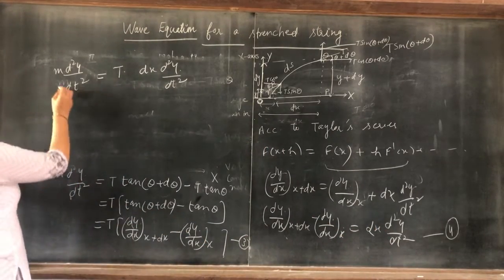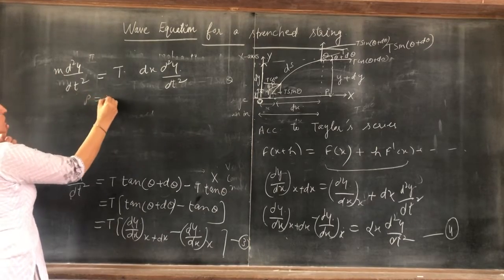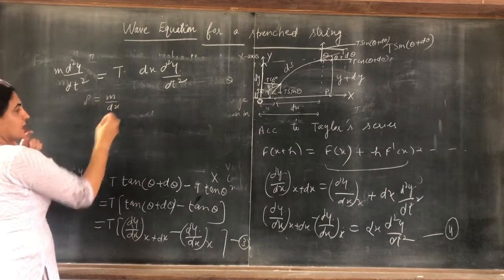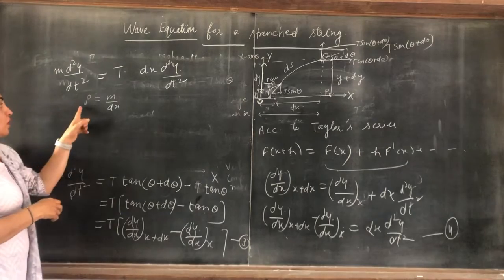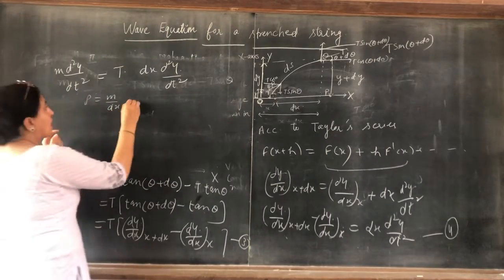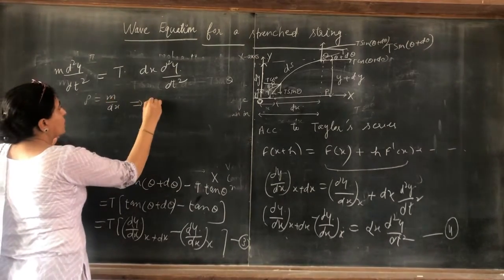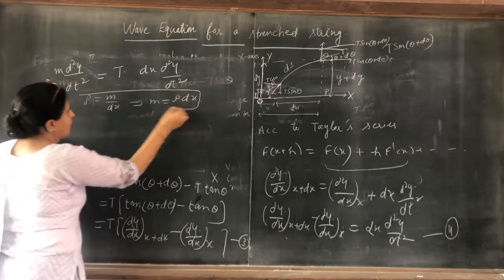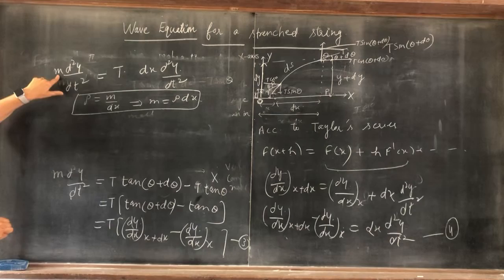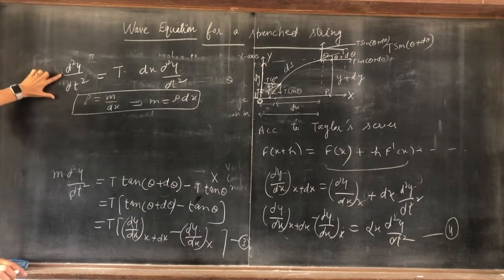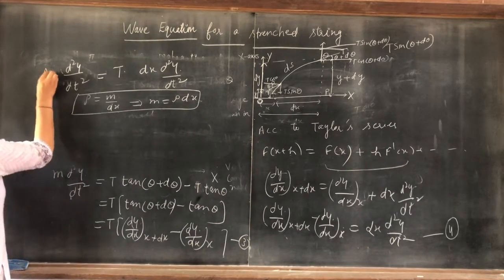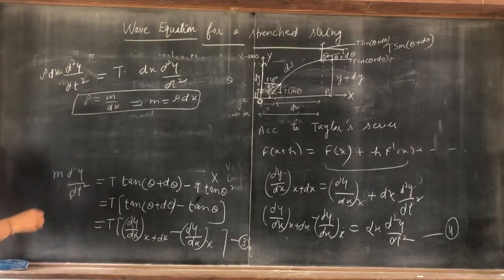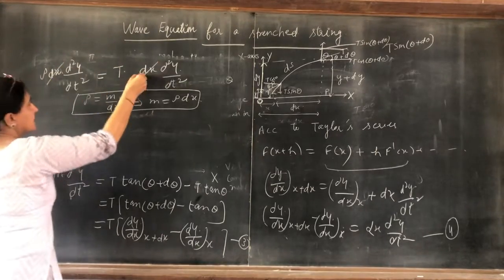Now we know that rho is equal to mass per unit length. The small length on the x-axis is dx, so rho is equal to m over dx, or m is equal to rho into dx. So put here, instead of m, rho into dx. So this dx goes with this dx.